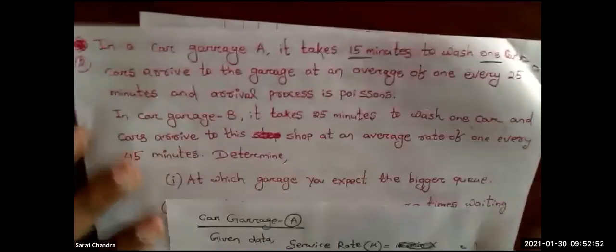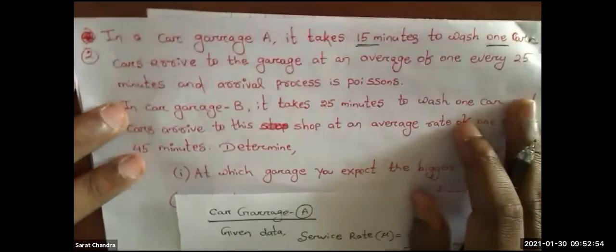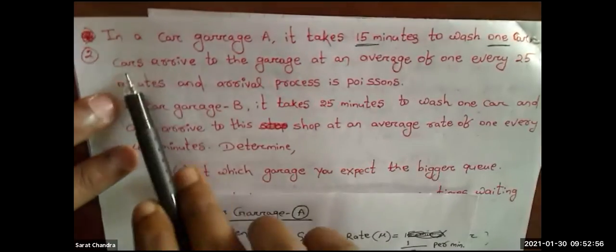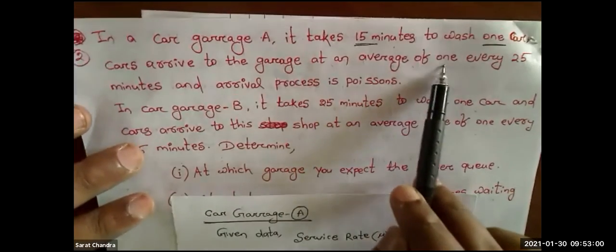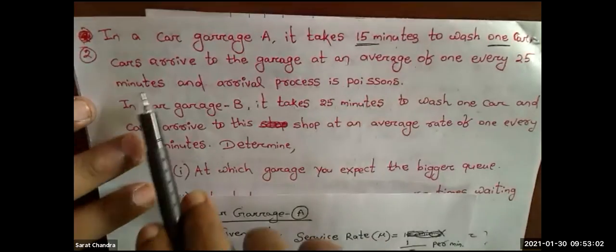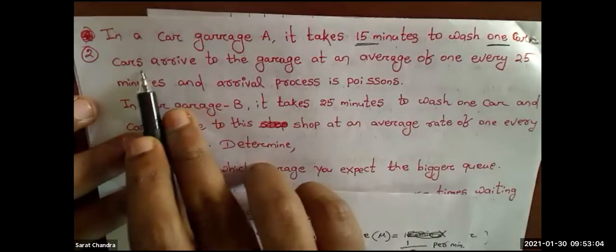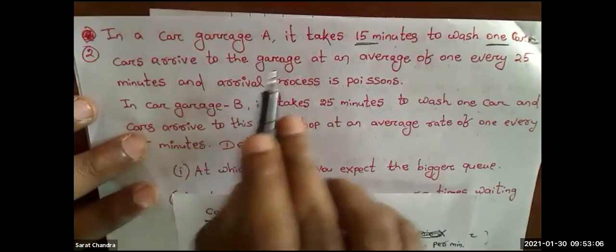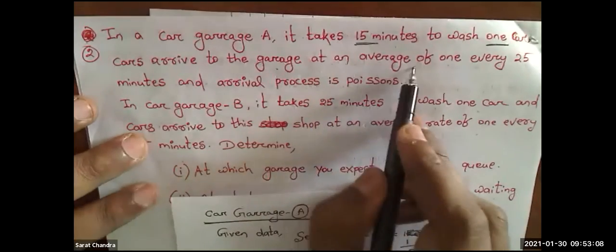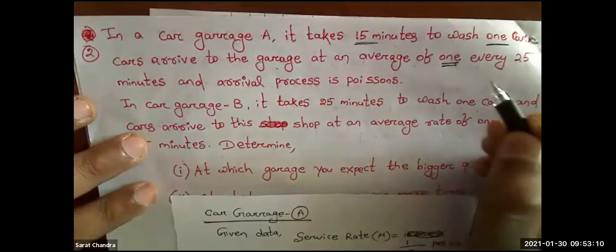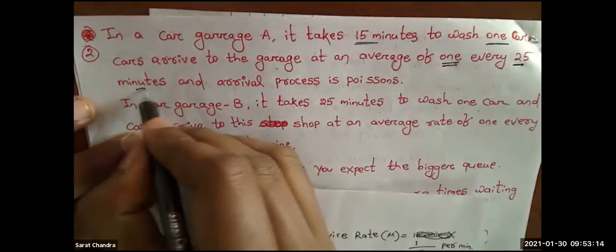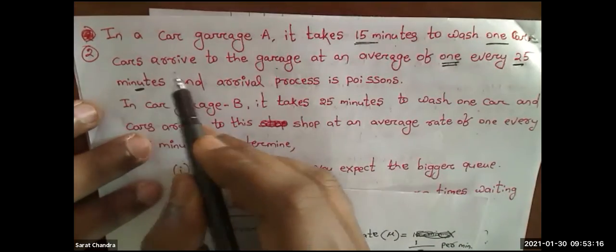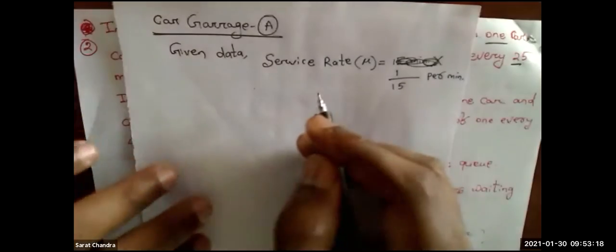Okay, next is: cars arrive to the garage at an average of 1 every 25 minutes. Cars arrive means arrival rate is given.